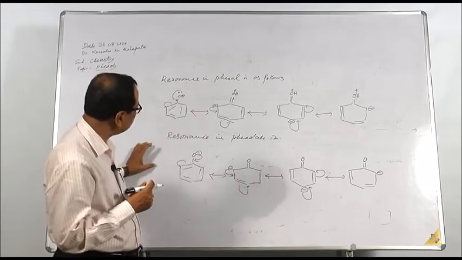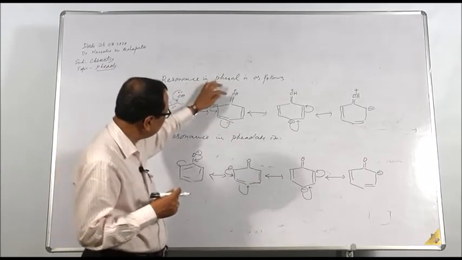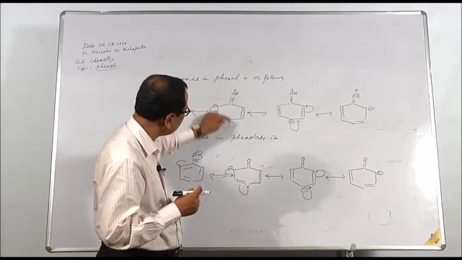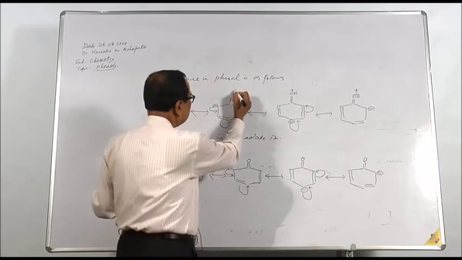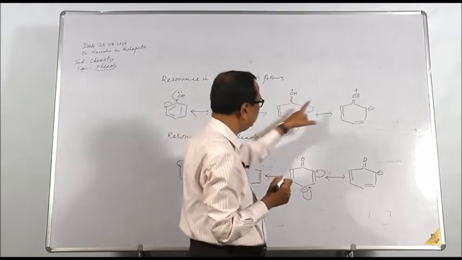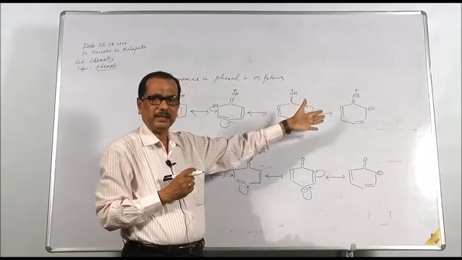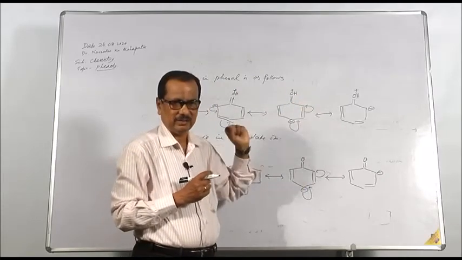Now here, in the resonance structures of phenol, in all the structures there are two charges. One is a positive charge on oxygen, and a negative charge on a carbon atom. Positive, negative, positive, negative. This positive negative charge we call charge separation.